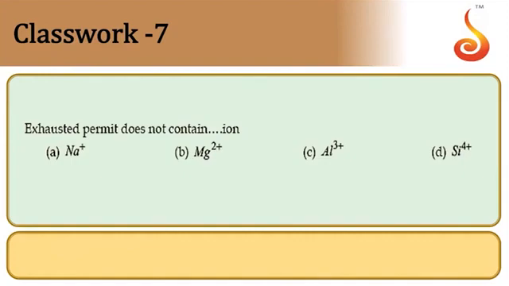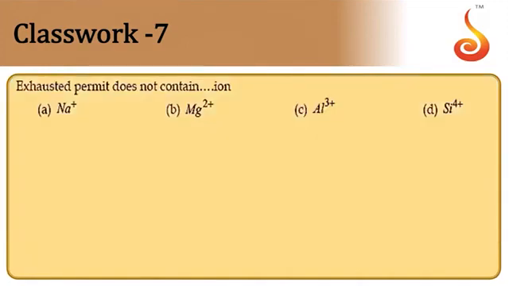Then the exhausted permutite does not contain. Permutite mainly contains sodium ions in it, and sodium ions are replaced by calcium and magnesium ions of hard water. Hence, sodium ions will not be present in exhausted permutite. They are completely exchanged with the calcium and magnesium ions. So option is A.